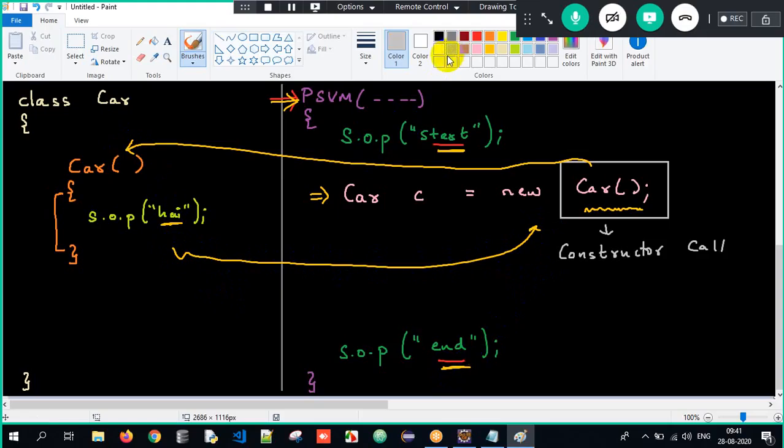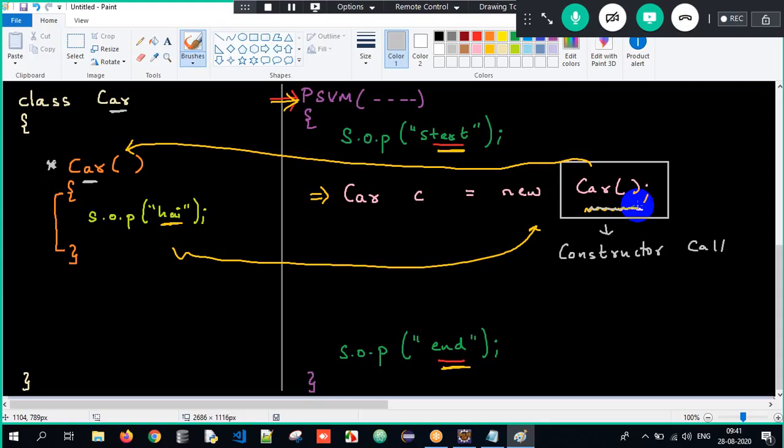If you closely observe, the class name and constructor name are the same. Constructors will never have a return type, and constructors will get executed during object creation. So these are the few things which we are supposed to understand when we talk about constructors. Got the basic idea of it here, right?